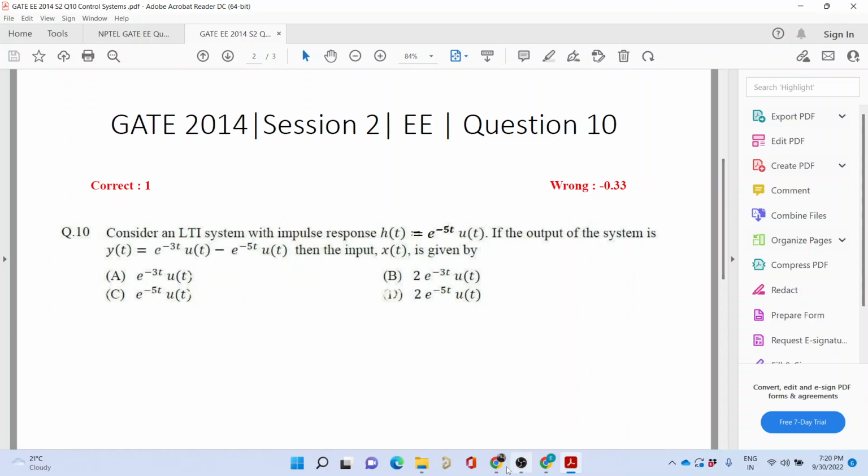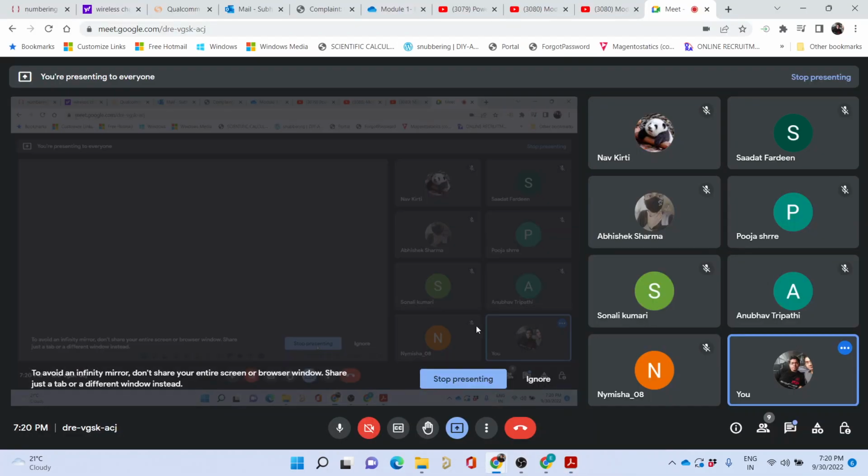Anybody else with the answer? Nafkiti, have you done it? It's a very simple sum. Abhishek, have you solved it? Sonali, have you done it?